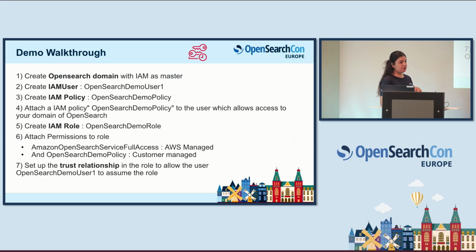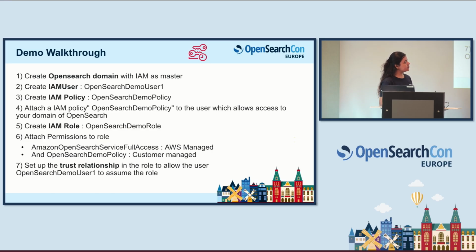This role plays a very important part here, because I have attached many permissions to it so that it can leverage the use of the IAM user. As you can see, there are 2 permissions that I'll add. One is full access. For now, for the demo, you can configure it as per your usage, like limited access, read, write. But for now, I'm giving full access to the OpenSearch service for this role, which is an AWS managed role. I'm also attaching the policy that I created.